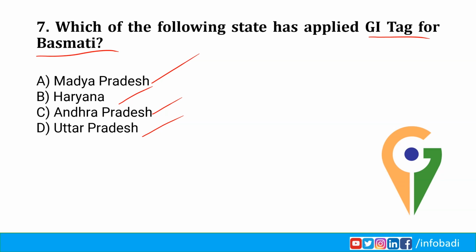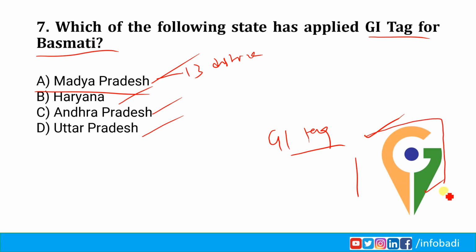The Madhya Pradesh government is seeking geographical indication tag, that is GI tag for Basmati. So option A is correct answer. So what is geographical indication tag? GI tag is essentially an assurance that the product is coming from the specific area. It is a kind of trademark in the international market.